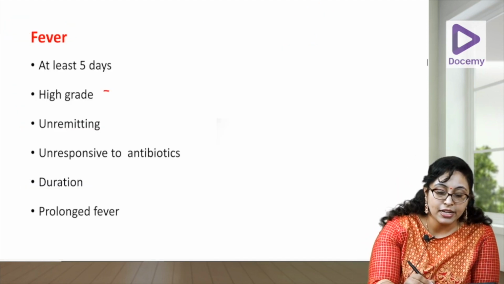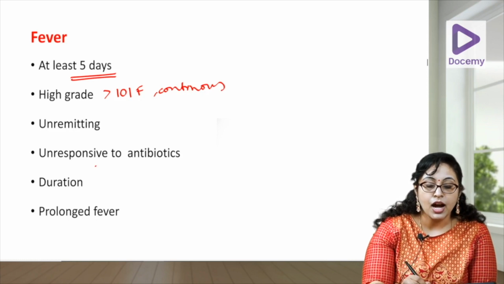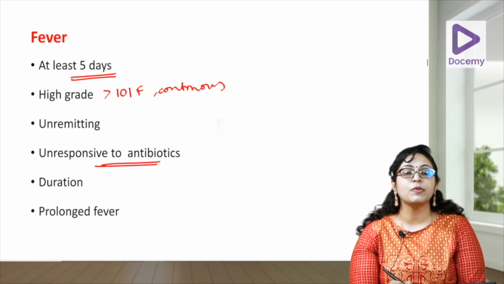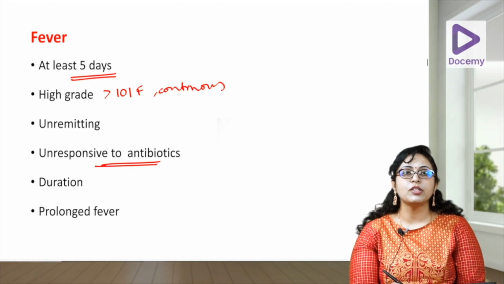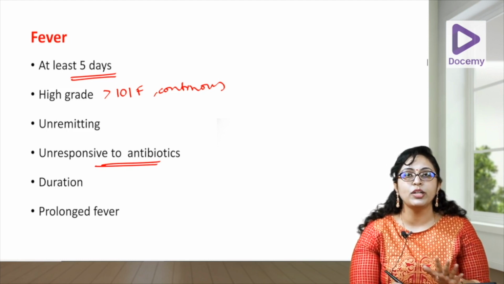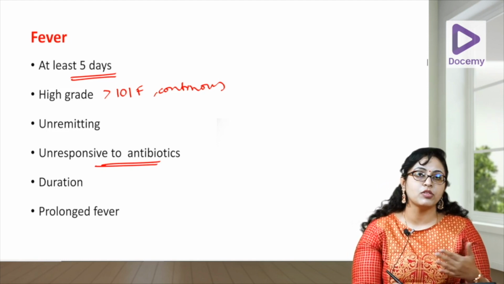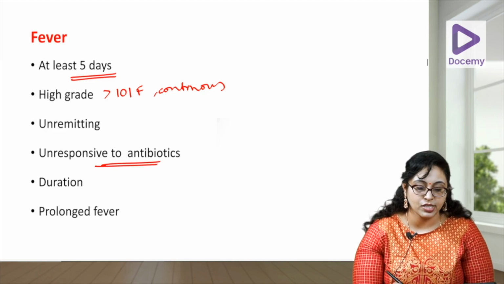Usually it is a high grade fever, more than 101 degrees Fahrenheit. It should be continuous. So, high grade and continuous are the key factors, that is, unremitting. Unresponsive to antibiotics and analgesics, because it is an inflammation that is occurring, not a prostaglandin involved thing. There is no infection, so there is no action of antibiotics, and because there is no prostaglandin, not much action of analgesics.